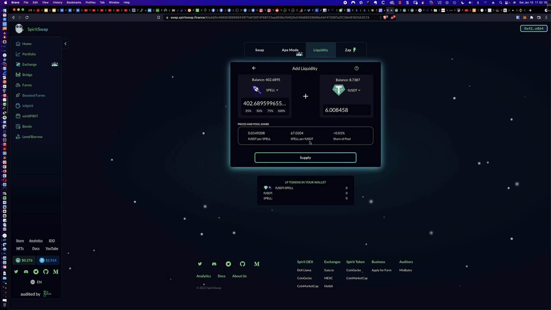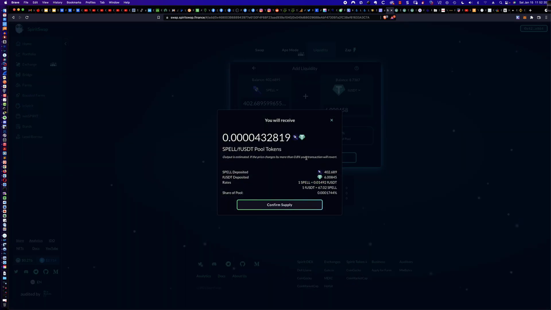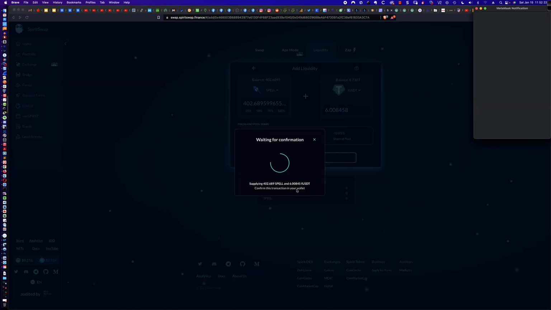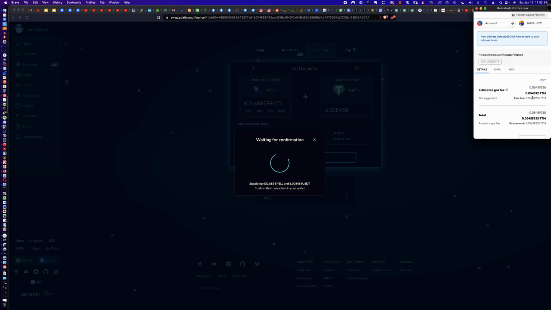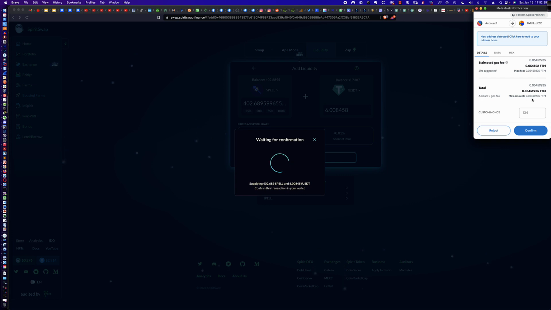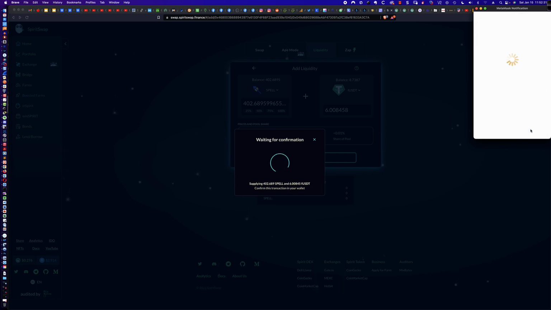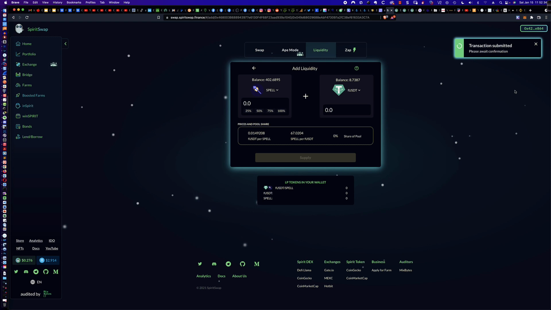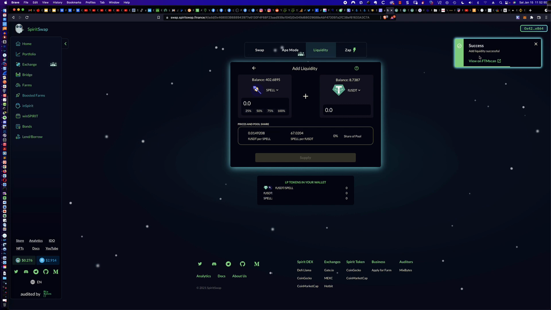So now I'm going to create the liquidity pair. Let's click supply. I'm going to click confirm supply. My confirmation is going to pop up. Again, my fee is in FTM, and this is 15 cents. If FTM is valued at $3, 0.05 is like 15 cents. So I'm going to go ahead and click approve there, confirm. The transaction's been submitted. Spirit Swap has been extremely quick for me. I haven't had any issues at all, right? My issues are typically user issues where I'm confused about what I'm trying to figure out. And there it is, success.